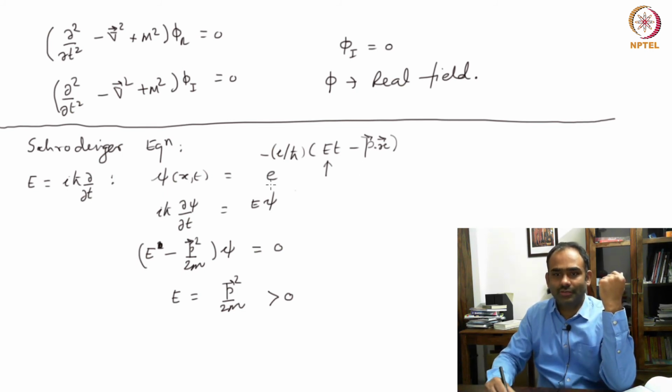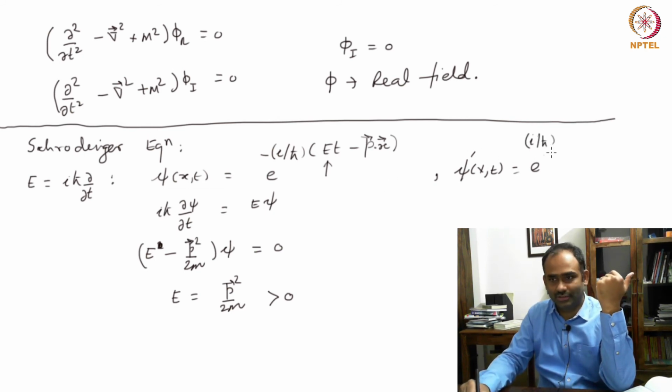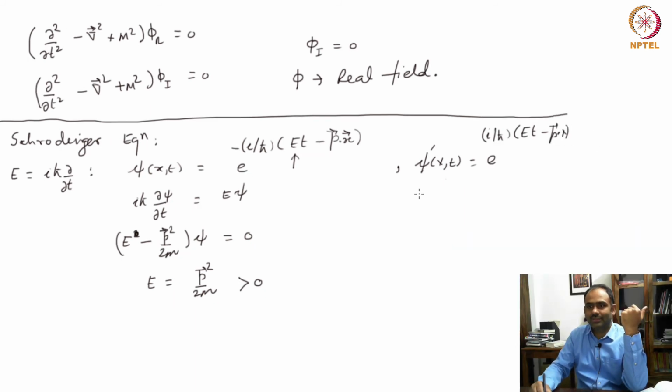Now, if instead of this psi, you took, let us call it psi prime, to be e to the i over h bar (E t minus p dot x). So, I am taking a complex conjugate of psi. This psi prime is the complex conjugate of psi. Then, if you substitute this in the Schrodinger equation, you will get minus (E minus p squared over 2m) acting on this psi prime equal to 0, which would mean that E is negative.